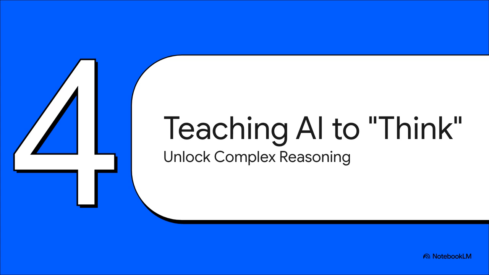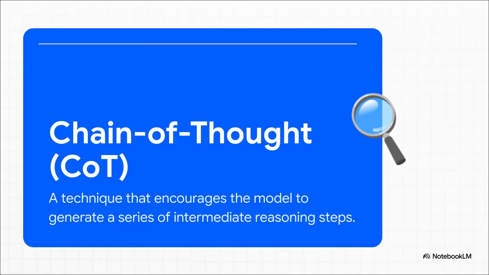For that, we need to go one step further. We actually have to teach the model how to think. The breakthrough here is a technique called chain of thought prompting, and it's shockingly simple. Instead of just asking for the final answer, you just add a little phrase like, think step by step. That's it. This little nudge encourages the model to break down the problem, lay out its reasoning, and basically show its work, just like your math teacher always told you to do.